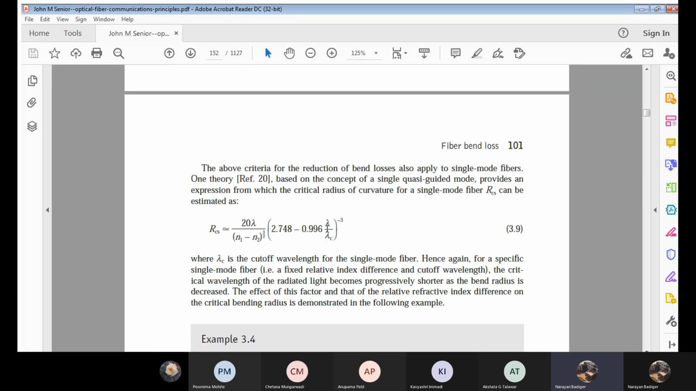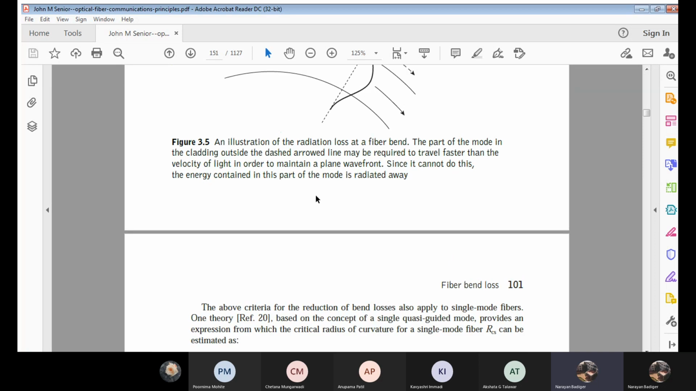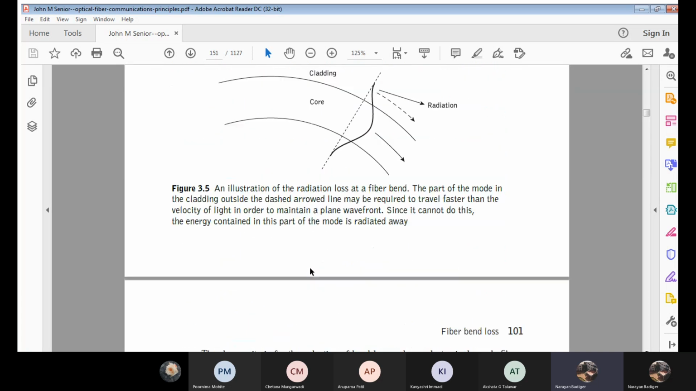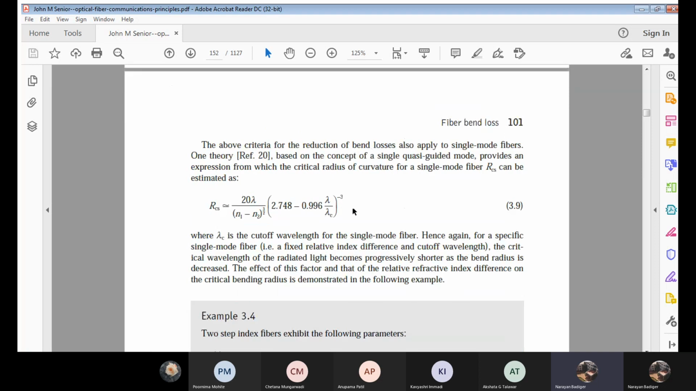Next, with respect to single mode fiber, we also have the critical radius of curvature. The above equation was only for the attenuation. Now we have written the critical radius for multimode. Similarly, we can write the critical radius of curvature for single mode fiber. That equation is given by 20 lambda divided by (n1 minus n2) raised to 3 by 2, into (2.748 minus 0.996 lambda by lambda c) whole raised to minus 3. This is the critical radius of curvature for single mode fiber.